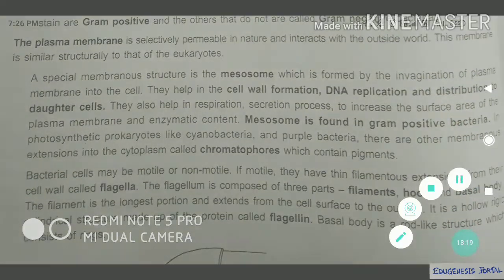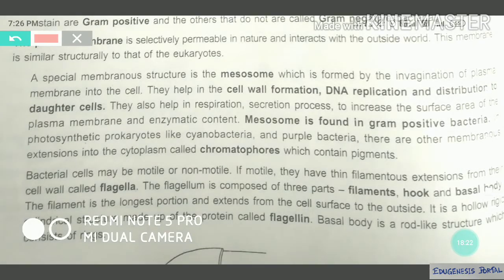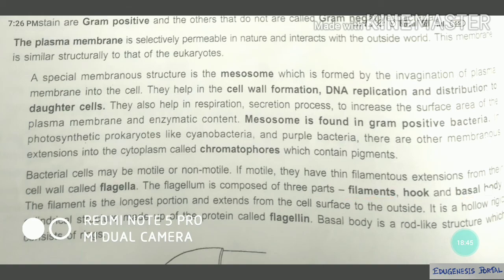Okay, remember, cell wall. And the flagella is composed of three parts: filament, hook, and basal body. Filament is the longest part and extends from the cell surface to the outside, and it is hollow. It is a hollow structure, and it is made up of a special type of protein which is known as flagellin. Flagella is made up of a very important protein known as flagellin, and flagella is divided into three parts: filament, hook, and basal body. I will show you how it looks.